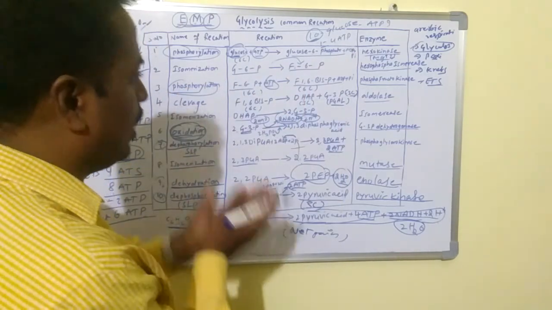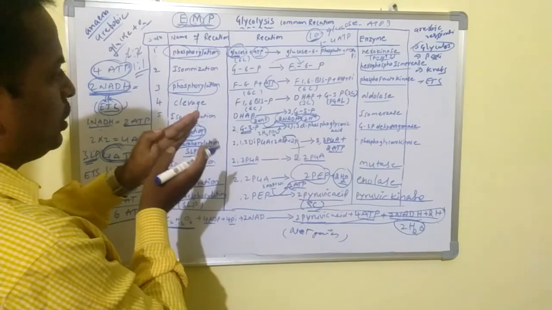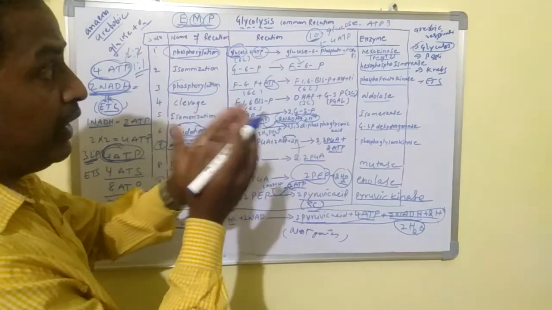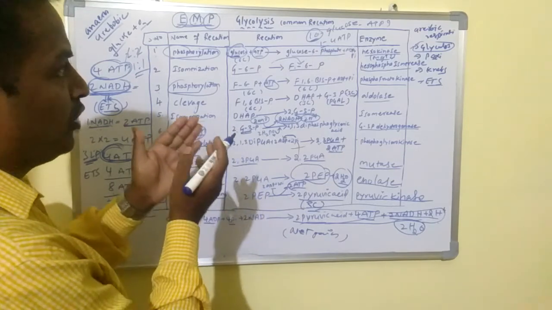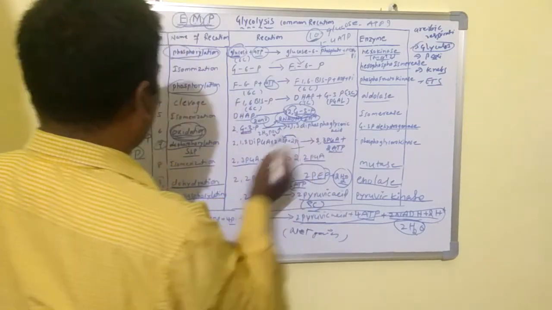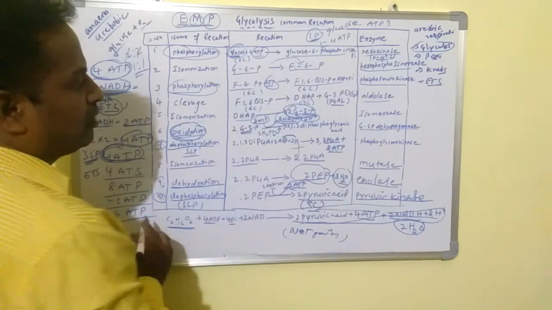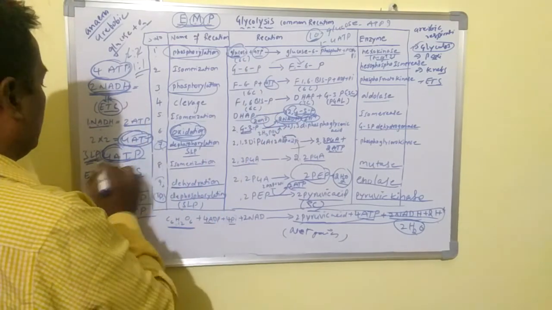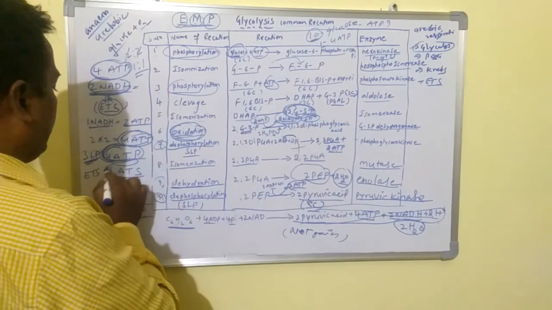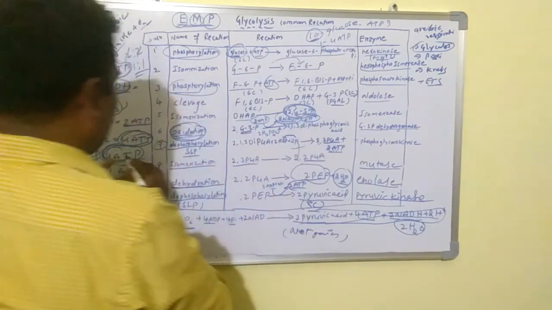Also very important are numerical ratios, carbon number, number of ATPs, number of NADHs, and how many glucose molecules are involved in glycolysis. For example, 2 G3P is equal to how many ATPs? Not directly from glucose, they may ask from here. From 2 G3P, how many ATPs are formed through SLP? 4 ATPs. And through ETS? 4 ATPs. If they give 4 instead of 2, then we have to double it.